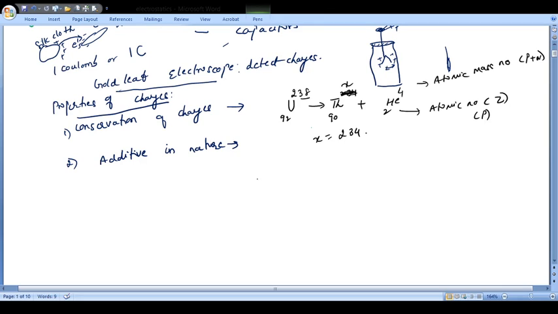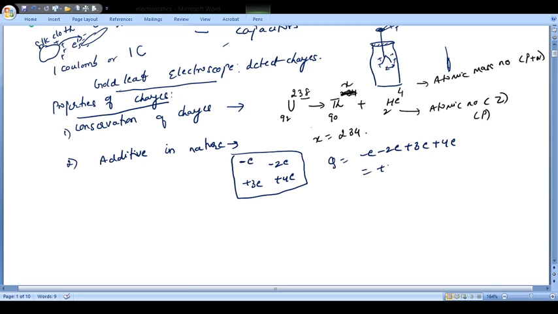For example, suppose I have charges minus E, minus 2E, plus 3E and plus 4E. If I ask for the total charge, you will say minus E minus 2E plus 3E plus 4E, which gives a total charge of plus 4E. This is the meaning of charges being additive in nature.